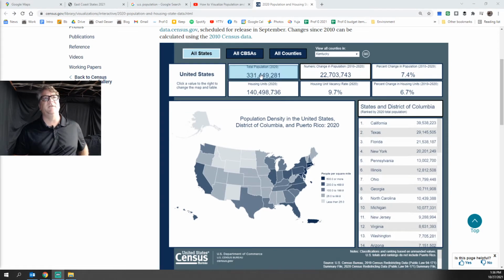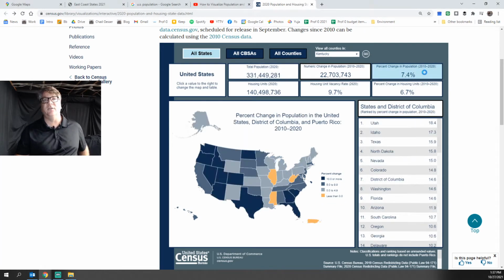What's the population of the United States? The official population in 2020, based upon the US Census, was 331,449,281. So that's the US population, okay? And this population change since the year 2000 is actually the slowest in quite some time in the United States.